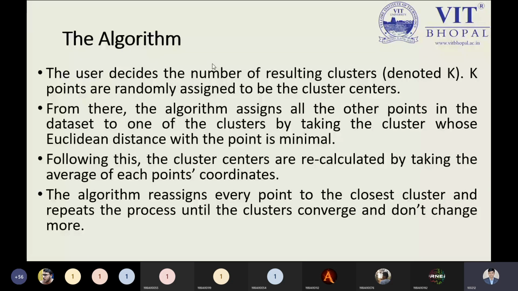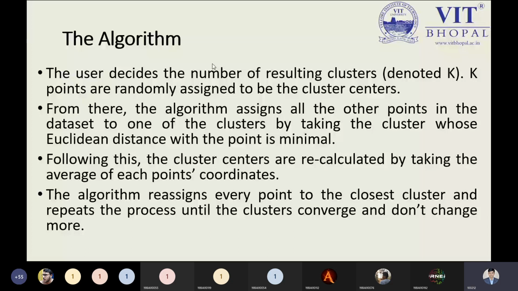Yes. And what are the steps we have covered in K-means? The user decides the number of resulting clusters, which is denoted by K. If you remember the K-means clustering algorithm, first we need to decide the number of clusters to be identified, K. After this, for this number of clusters, we need to decide the centroids, which are identified as cluster centroids. Then we need to calculate the distance between each and every data point and the centroids.